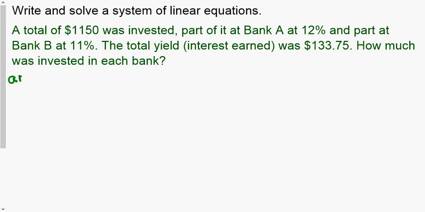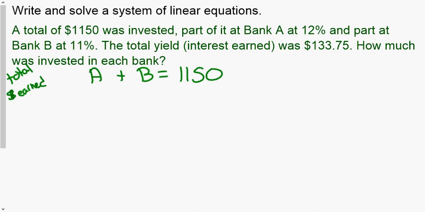So I'm going to say we have an amount line, and that's A plus B equals 1150. The amount we invested between the two banks is $1,150. That's where it says a total was invested. So if you don't want to call this the amount, you could call this the total line. Like if we're talking about tickets, total number of tickets sold. All right, and then we're going to have what I call the money line. And in this case, it's money earned. At Bank A, we earn, actually I'm going to switch colors here.